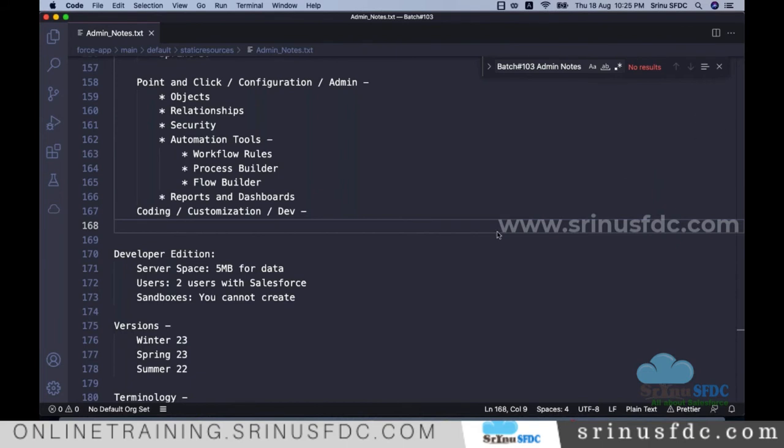In general, they switch to Salesforce to relax a bit. That much full-fledged coding is not needed. It's a mix, right? We need to do some configuration and some coding. So they feel it is very easy.